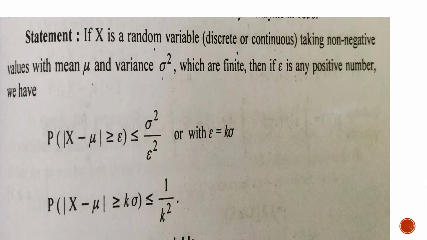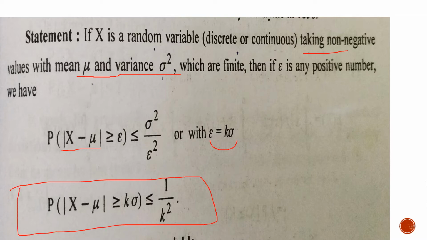First of all, what is its statement? If x is a random variable taking non-negative values, and its mean is mu and variance is sigma square, then we have to show that the probability of |x minus mu| greater than or equal to epsilon is less than or equal to sigma square over epsilon square. If we take epsilon equal to k sigma, then this equation gets reduced into this equation. This is the equation of Chebyshev inequality. So it is a very important result in the paper of statistics.